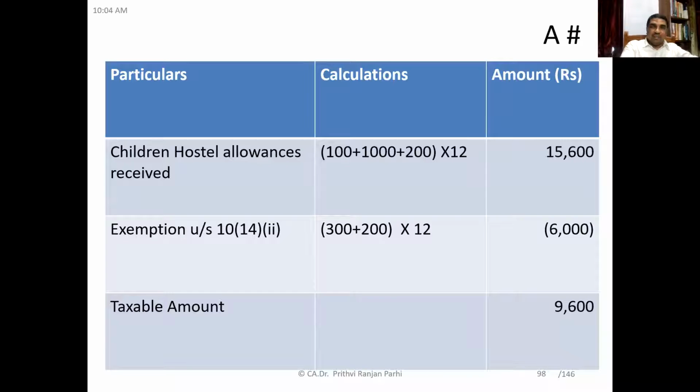Now, friends, let me take you to the income tax department's website. Let us see how to use the calculator relating to this children education allowance. Okay, just give me a second. You know the website, that is incometaxindia.gov.in.